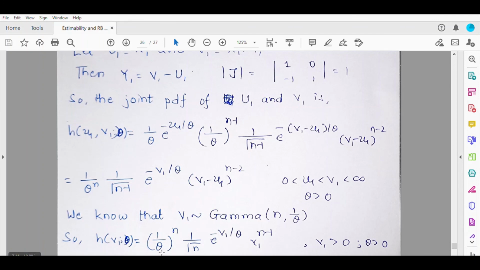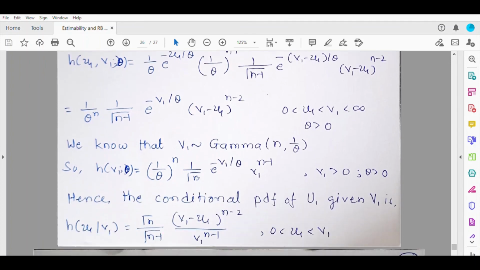So 1 by theta raised to n will get cancelled. E raised to minus v1 by theta will get cancelled. And so finally the conditional PDF will be this: gamma n will go to the numerator, gamma n minus 1 will be there in the denominator. This term v1 raised to n minus 1 will be there in the denominator and this will be in the numerator, where the range of u1 is now from 0 to v1 because this is a conditional PDF.